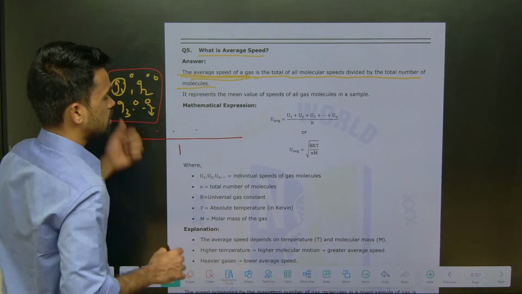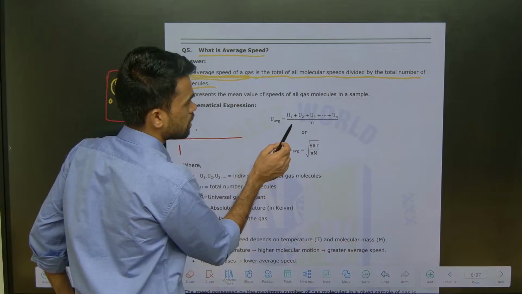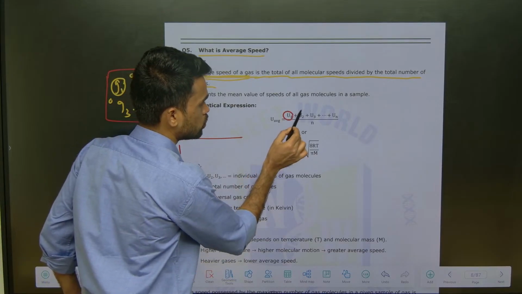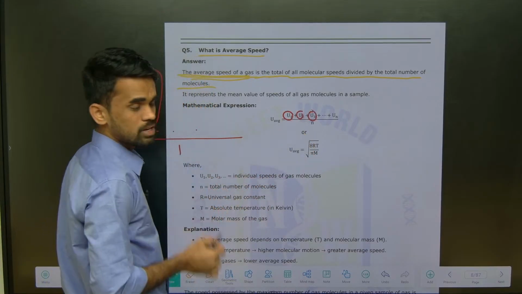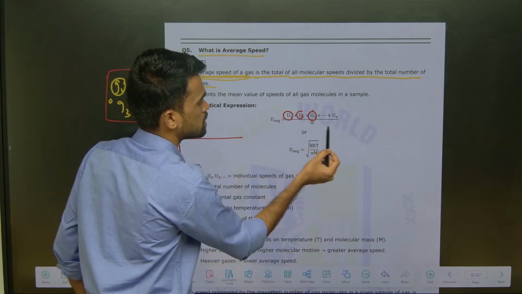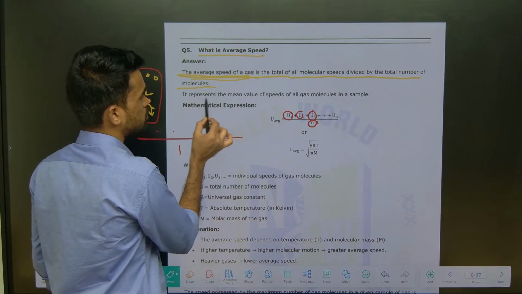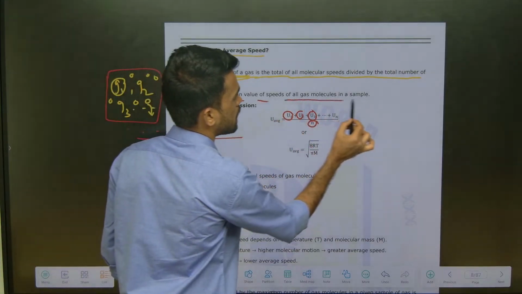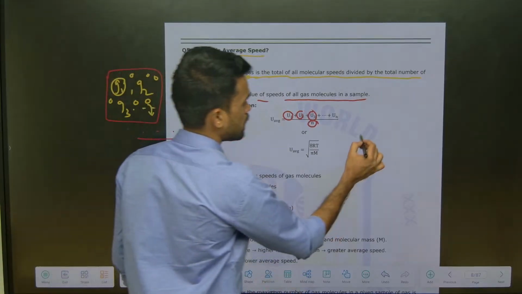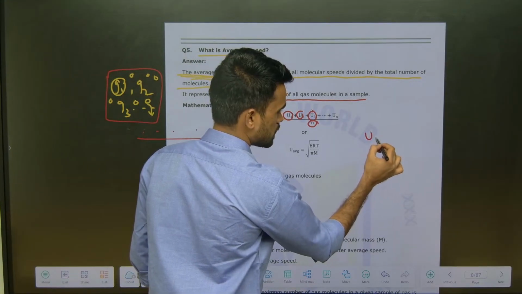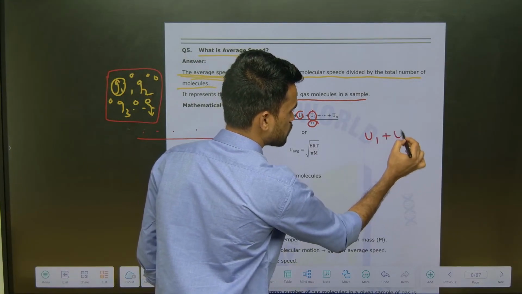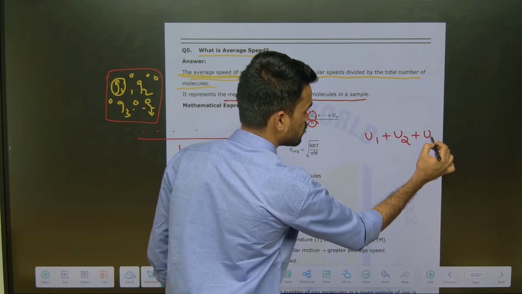So these gaseous particles are exhibiting velocities like u1, u2, u3. You add all those speeds and divide by the number of gaseous particles. It represents the mean value of speeds of all gas molecules in the sample. Let us say some gas particles are moving with u1 velocity, some with u2, some with u3.